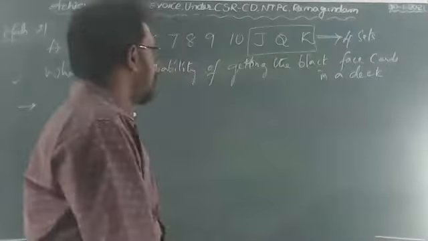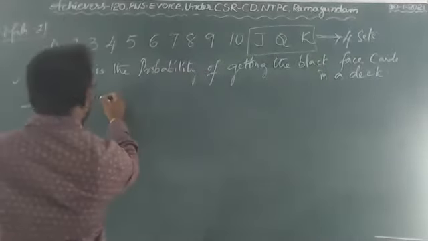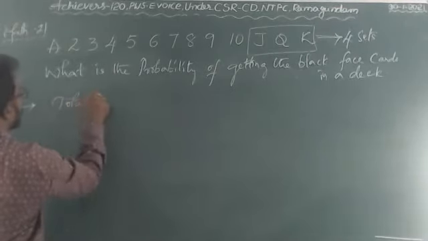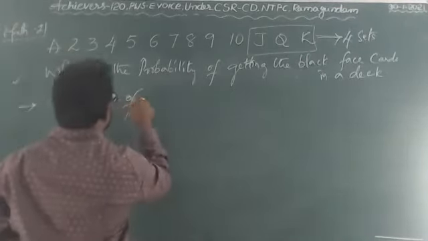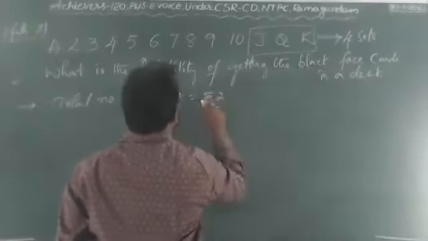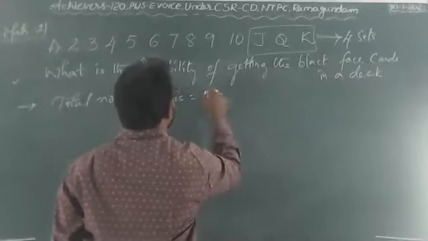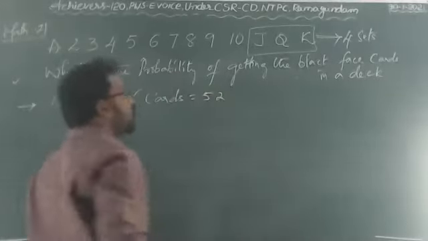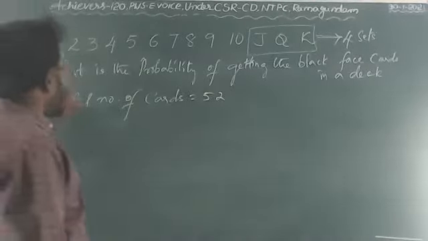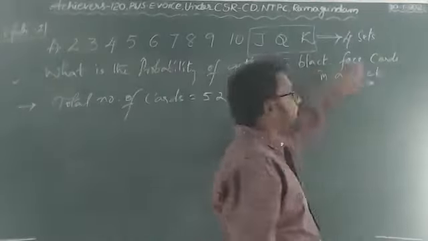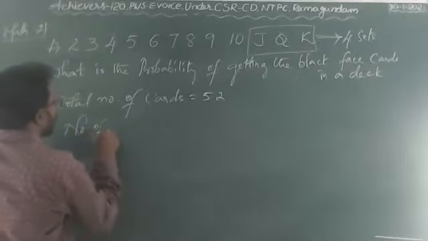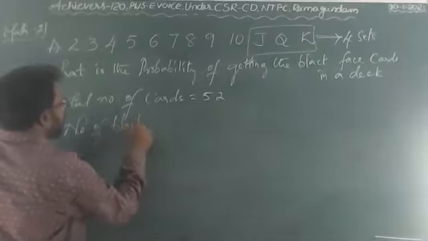So now see that. Total number of cards, how many? 52, the deck. What is he asking? The probability of getting the black face cards. Number of black face cards.